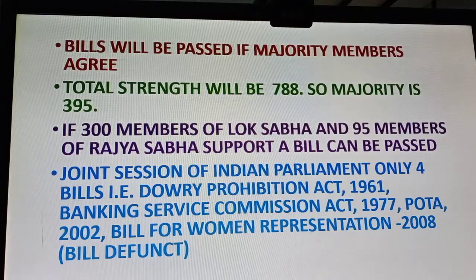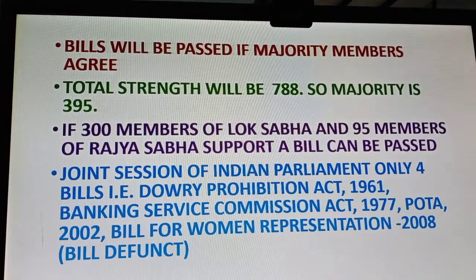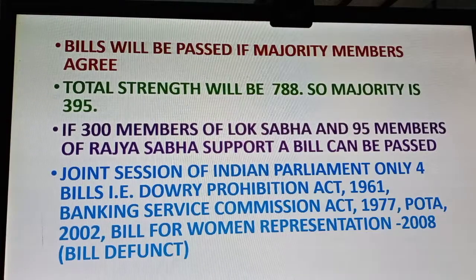So the bill was passed in Lok Sabha but not passed in Rajya Sabha. There was a plan to have a joint sitting but it did not take place. The bill became dysfunctional. Now the bill is not there. Nobody discusses the bill.